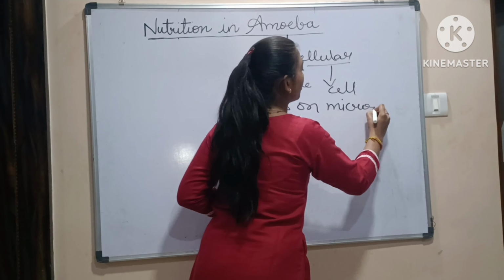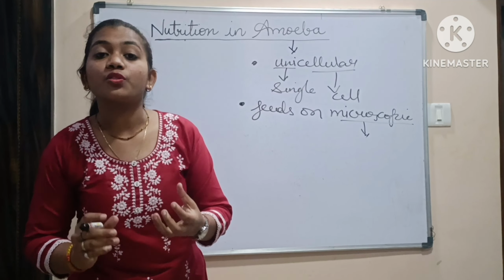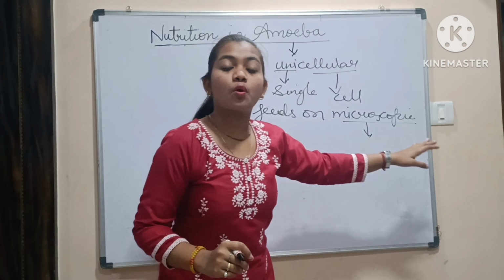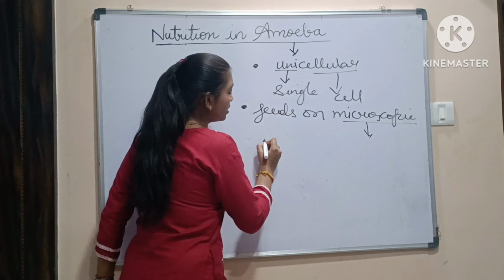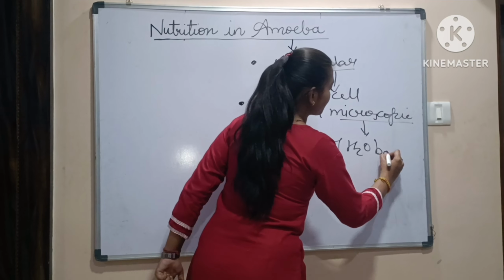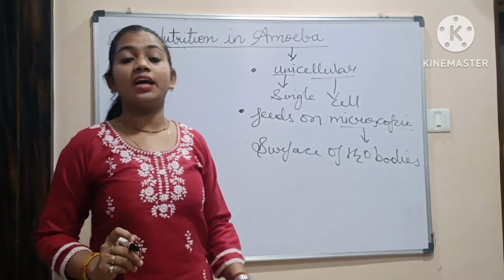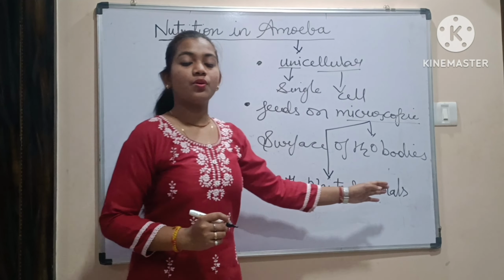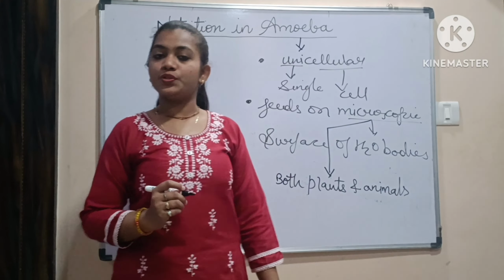Next, amoeba feeds on microscopic organisms. What is the meaning of microscopic? Microscopic organisms are those organisms which are visible only under a microscope. Where are these microscopic organisms present? They are present on the surface of water bodies, such as a river or pond where amoeba stays. These microscopic organisms can be plants or animals. If they are plants, they are called phytoplankton, and if they are animals, they are called zooplankton.